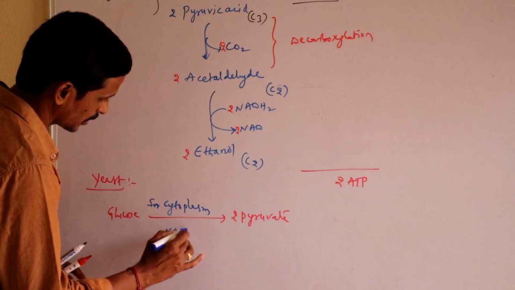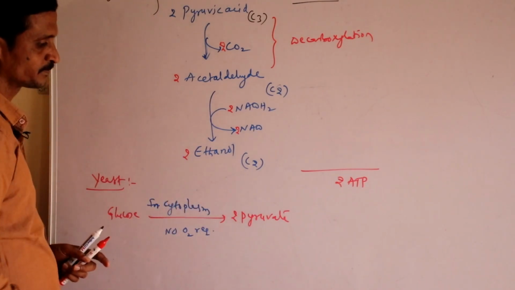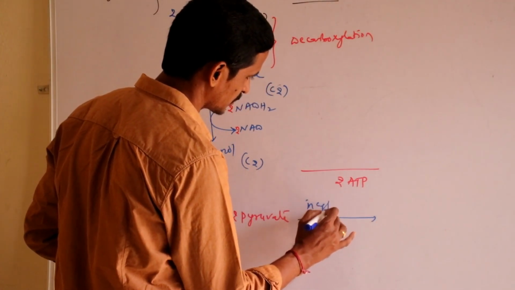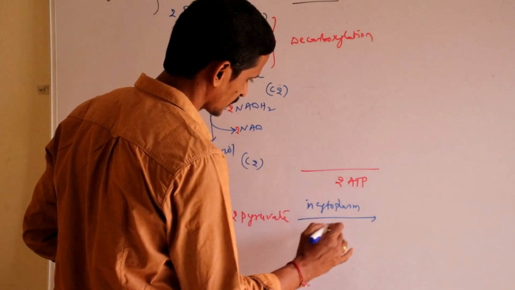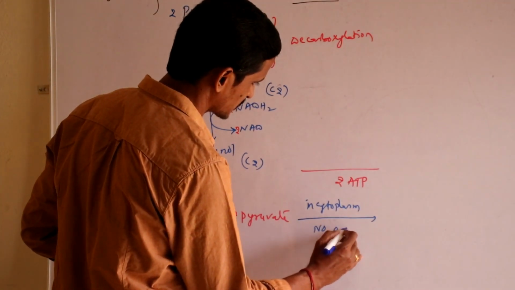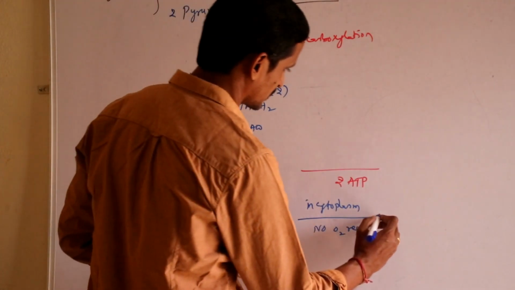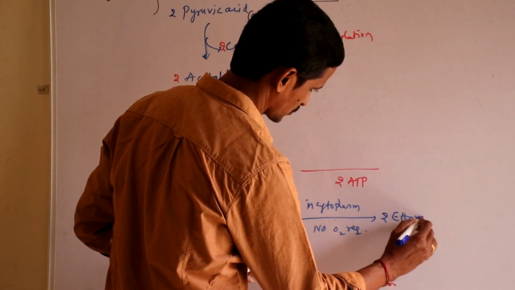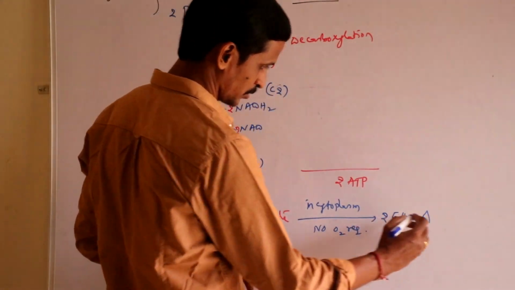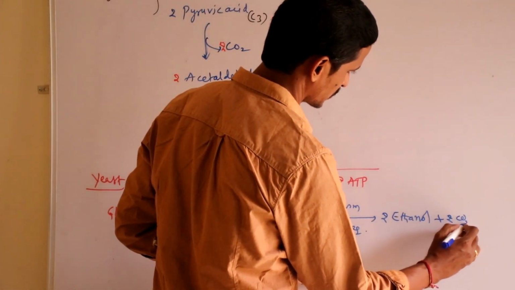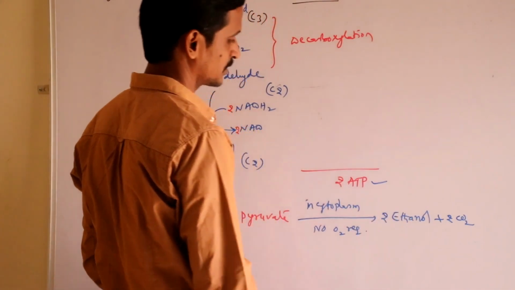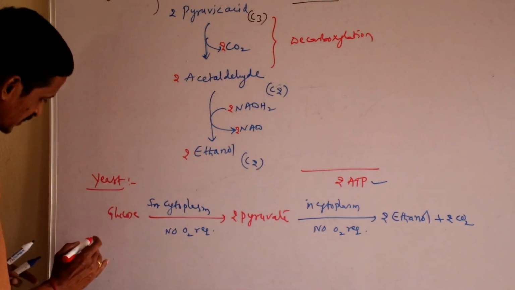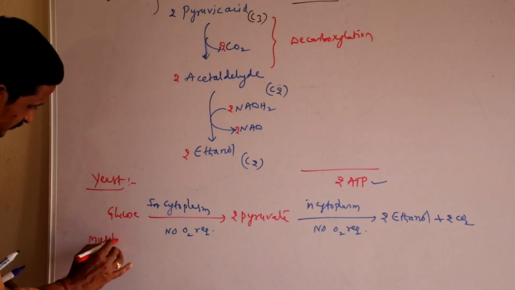Okay, no oxygen is required. Now this 2 pyruvate, same in cytoplasm, no oxygen is required, is converted into 2 ethanol, C2H5OH, plus 2 CO2 plus 2 ATP energy. Okay, right?